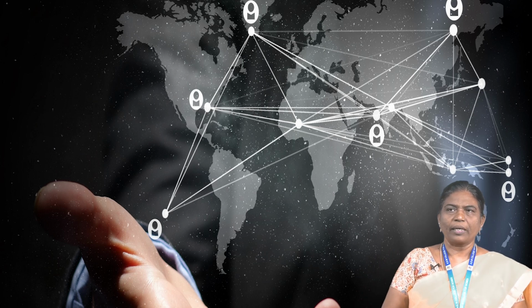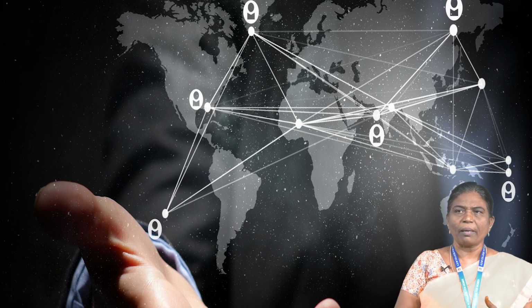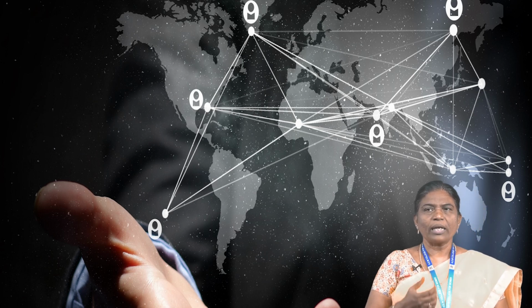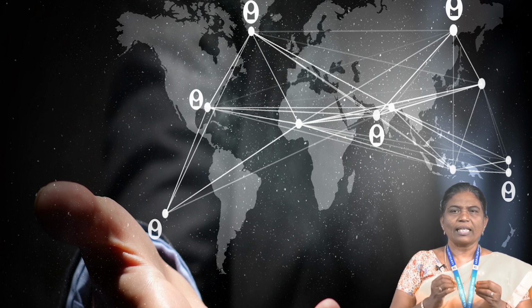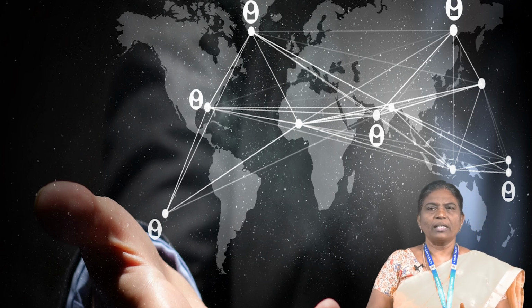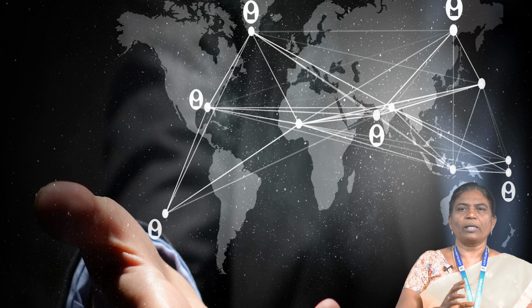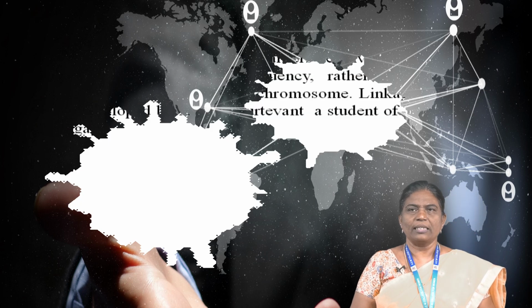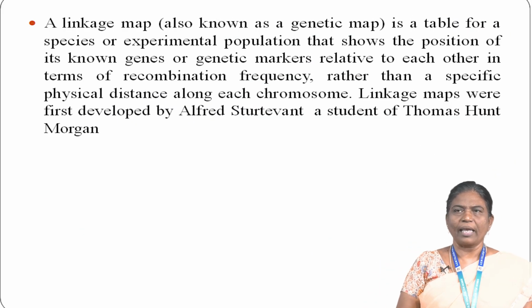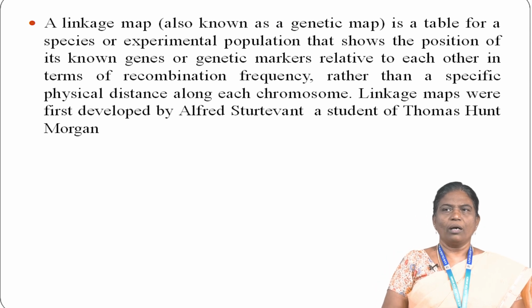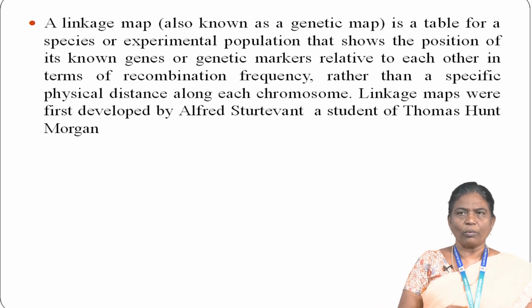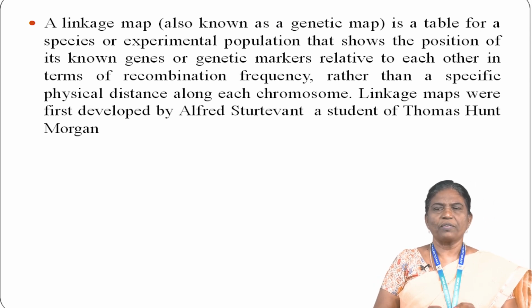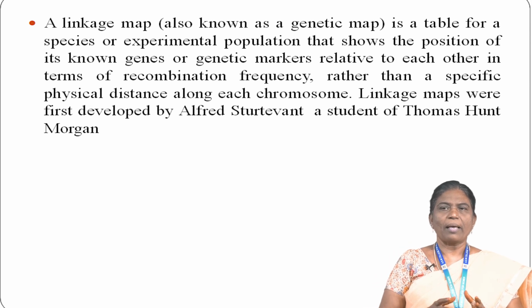And also the linkage map, this is the first successful gene mapping work that provides important evidence for the chromosome theory of inheritance. The linkage map shows the relative positions of alleles on the second Drosophila chromosome, with the distance between the genes proportional to the percentages of chromosomal crossover events that occur between different alleles. Here the linkage map shows the position of known genes or genetic markers relative to each other in terms of recombination frequency, rather than a specific physical distance along each chromosome. And this map was first developed by Alfred Sturtevant, a student of Thomas Hunt Morgan.